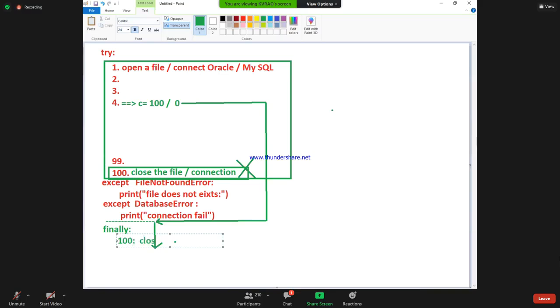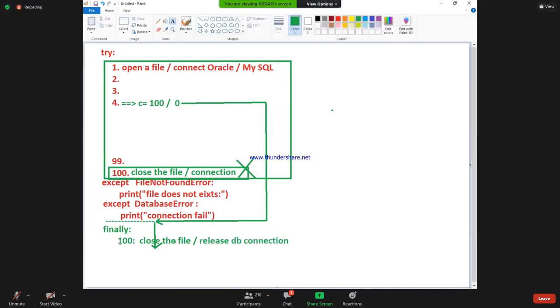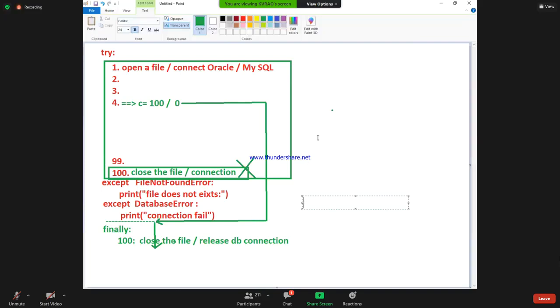So here I am writing close the file, or release. I am going to show you that entire part in the database connection and in files also. Close the file or close the DB connection as a part of line number 100 in the finally block. Now understand carefully.